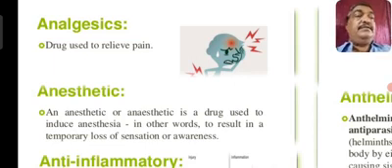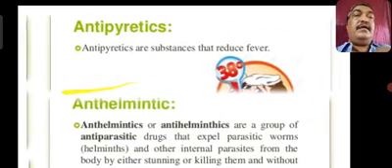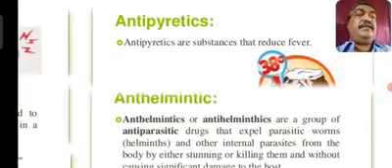Then next comes antipyretics. What are the antipyretic drugs? Antipyretics are the substances that reduce the body fever. Nowadays, in the pandemic situation, you are observing in most cases the corona virus.